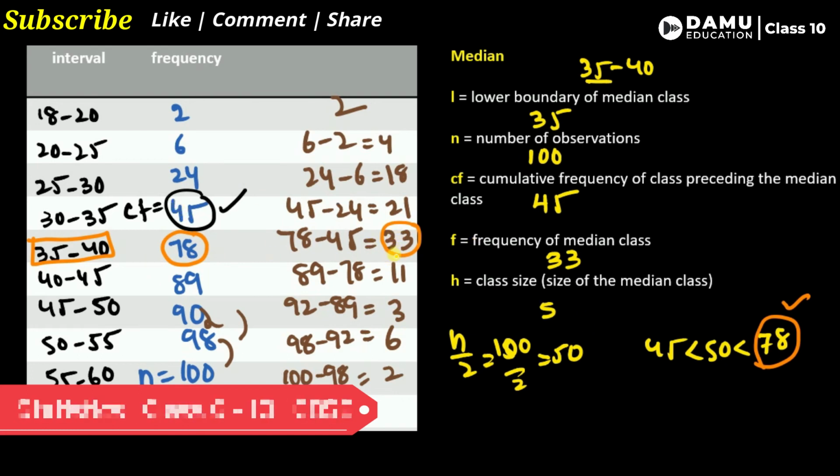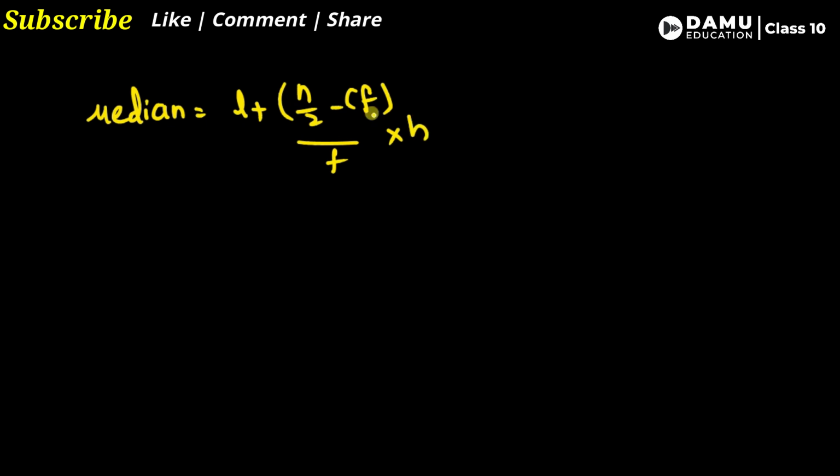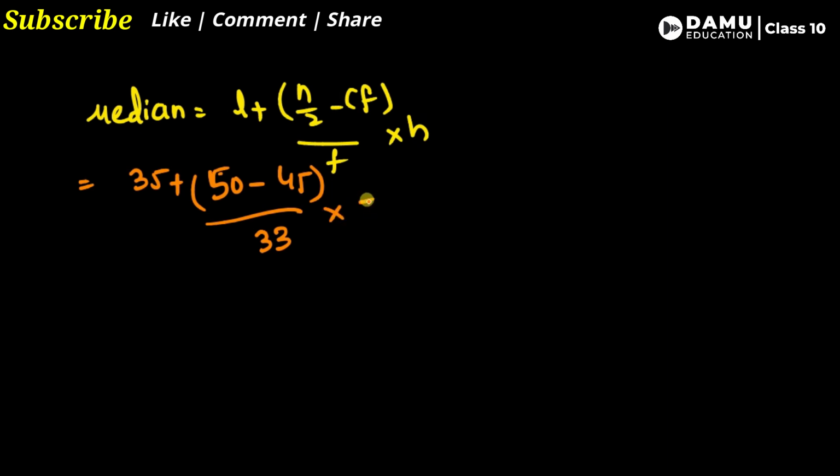Now we have to substitute all the values. So what is the median? The median formula we have to substitute. So median will be equal to small l plus n by 2 minus CF, whole divided by f, into h. Let's substitute all these values. So l is 35, plus n by 2 is 50, minus CF is 45, divided by f, the frequency, we know that is 33, into h is 5.